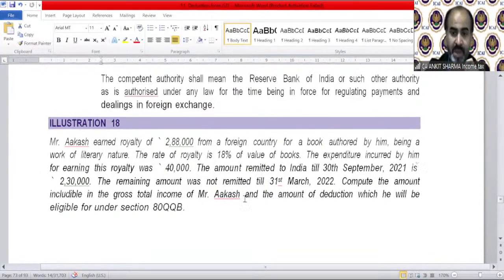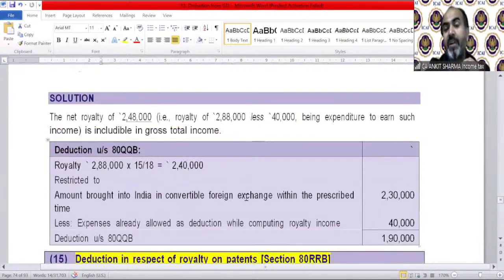Under Section 80QQB, the net royalty we need to find out. Like we have received 2,88,000. That was 18%. So we need to find out the 15%. It's a simple proportionate method of maths. 2,88,000 was equal to 18%, so 15% will be 2,40,000. But the amount of royalty remitted into India is 2,30,000. So which is lower? 2,40,000 or 2,30,000, whichever is lower is 2,30,000, and the expenses we made are 40,000.